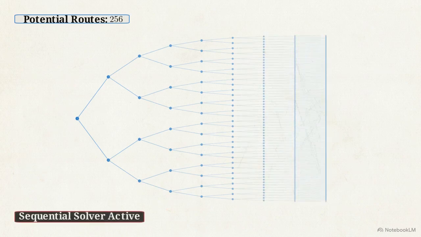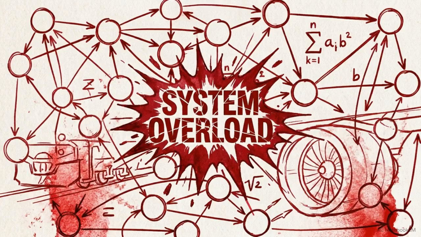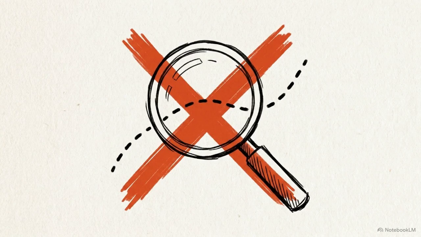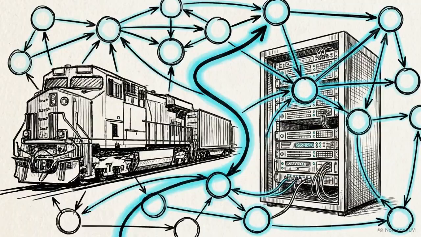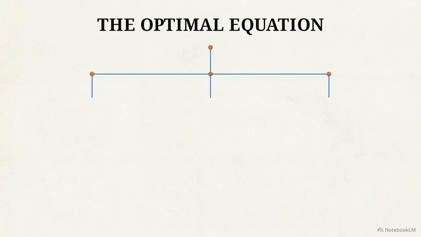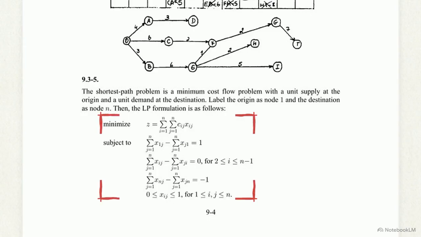In a network this large, the number of potential path combinations increases exponentially with every added node. Attempting to trace every possible route for thousands of independent cars sequentially creates a combinatorial explosion that outpaces the speed of the tabular method. To solve networks at this scale, we have to abandon step-by-step tracing. The routing problem must be converted into a system of linear algebraic equations, allowing a solver to compute the entire network concurrently. We format the network as a minimum cost flow linear program.